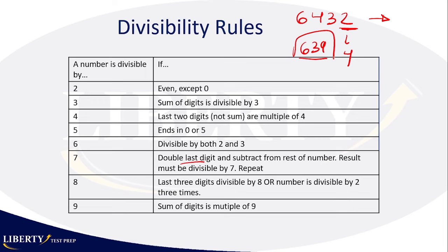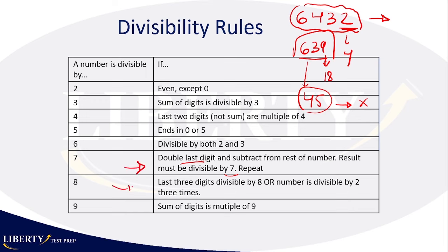So in this case, we repeat the same thing. We get the last digit 9, double it, 18, and we subtract it from the rest of the number. 63 minus 18. What is 63 minus 18? Is 45, right? 45. Okay, is 45 divisible by 7? No, because I do know all the multiples of 7 up to 100. So 45 is not. So definitely 6,432 is not divisible by 7. Okay, that's the trickiest one.